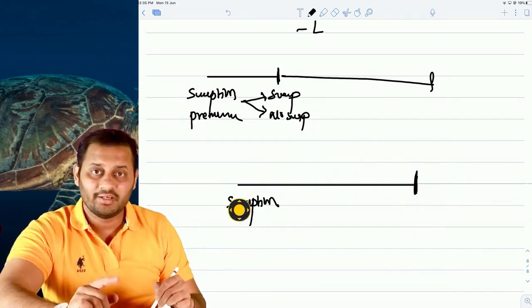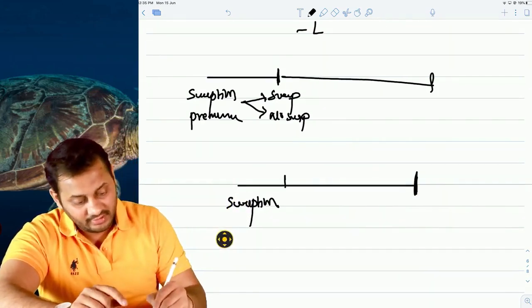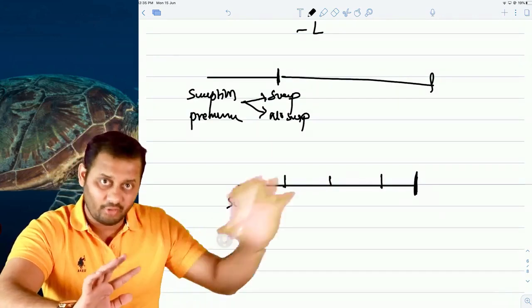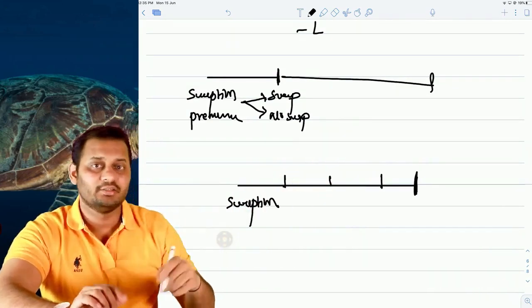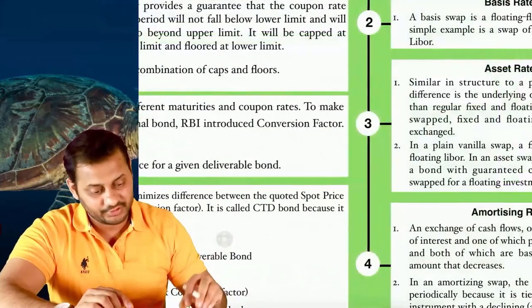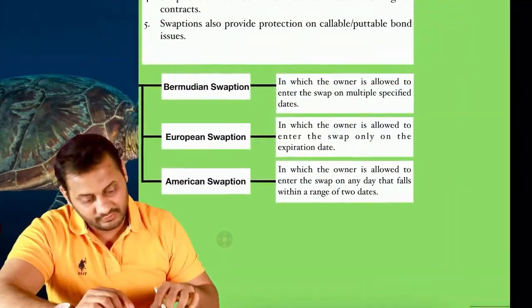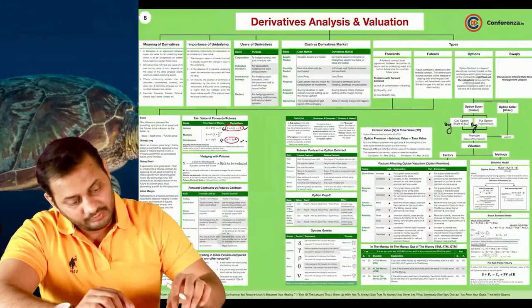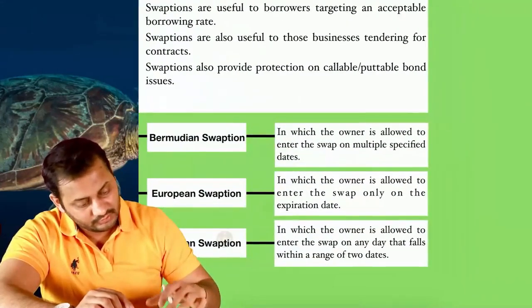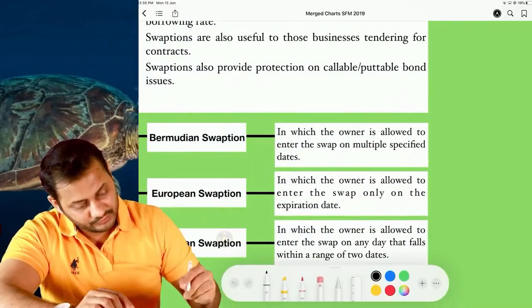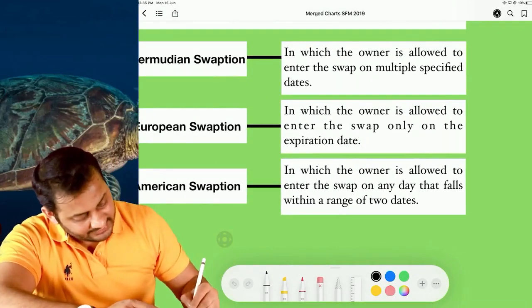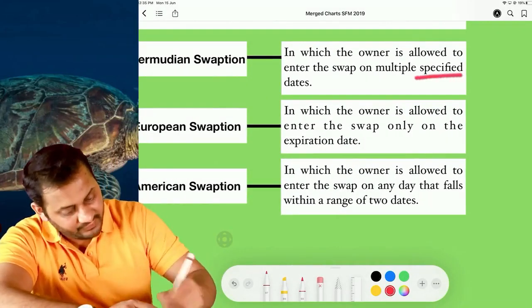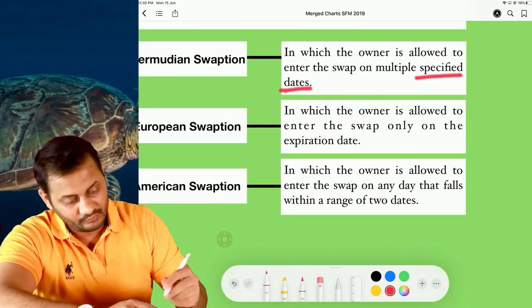And if you can exercise this option only at given intervals, not all the time, but on given intervals only, then it is a Bermudian swaption. So let's have a look. I will write it down. I will make sure that you also mark this in your chart. Bermudian swaption means you can exercise this option on specified dates, not all.